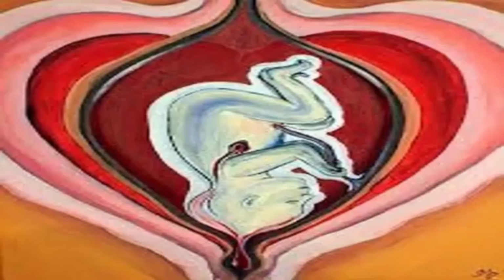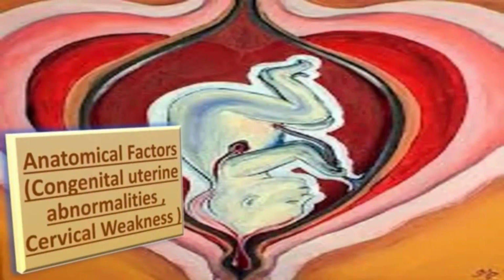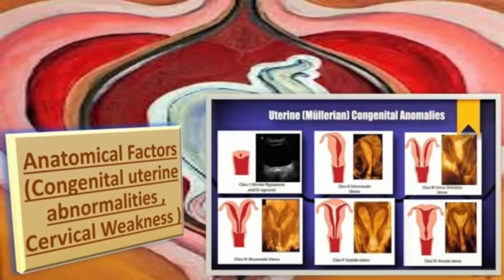Now let us talk about the anatomical factors, which include the congenital uterine abnormalities and cervical weaknesses, etc. When we talk about the congenital uterine malformations, we have different types of uterine malformations, and the exact contribution that these congenital uterine anomalies make to the recurrent miscarriages remains unclear, since the prevalence and reproductive implications of uterine anomalies in general populations are unknown. But the reported prevalence of uterine anomalies in recurrent miscarriage populations ranges from 1.8 to 37.6%.